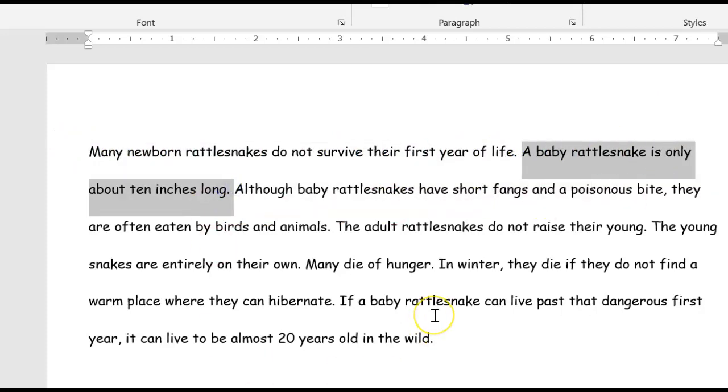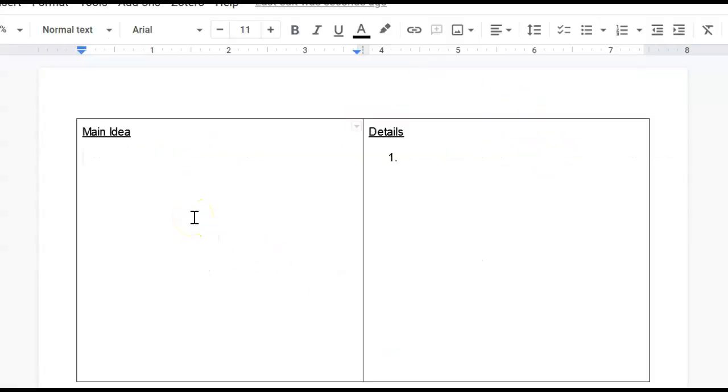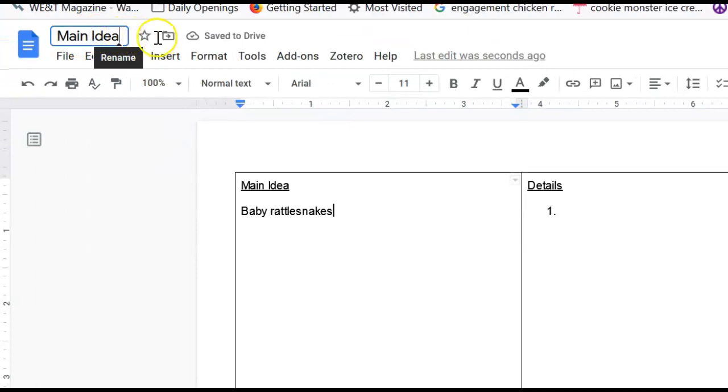Or the second sentence. And what do you think it's all about? I'm going to give you a moment to think about it. Now, if you thought rattlesnakes, you're almost there. What it's specifically about, not all rattlesnakes, but either newborn or baby rattlesnakes. So on my document, I am going to write baby rattlesnakes. Now, I can go up to my document and I can actually name it now. My title is going to default to main idea. I want Baby Rattlesnakes. Oops, I'm going to capitalize that R. Rattlesnakes. That's the name of this document.